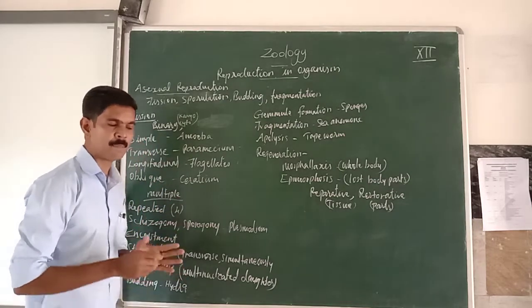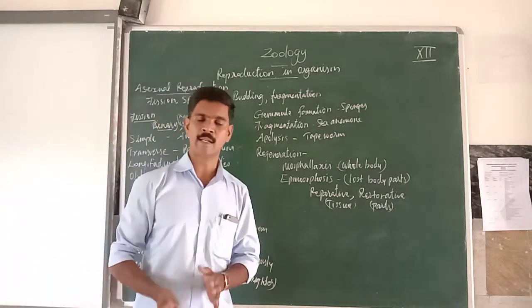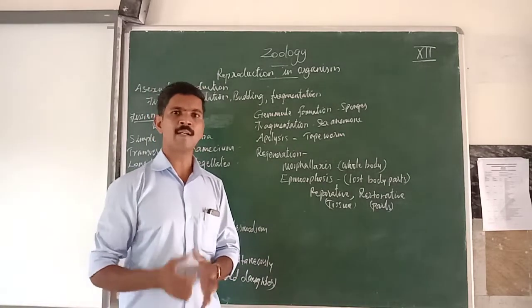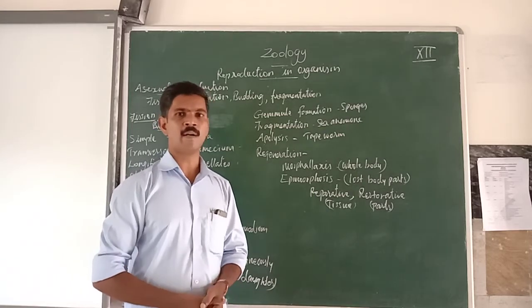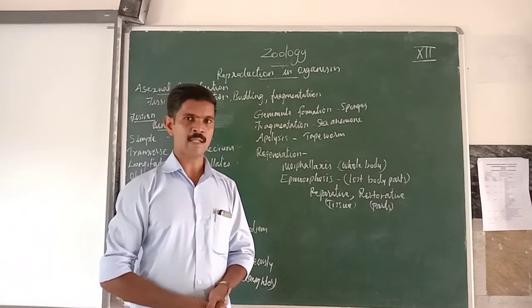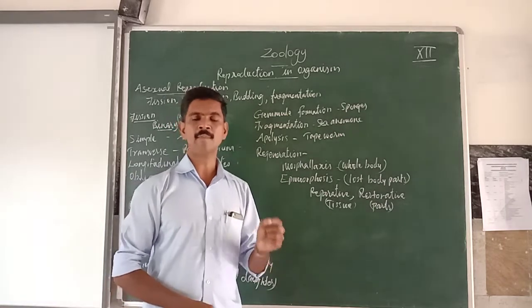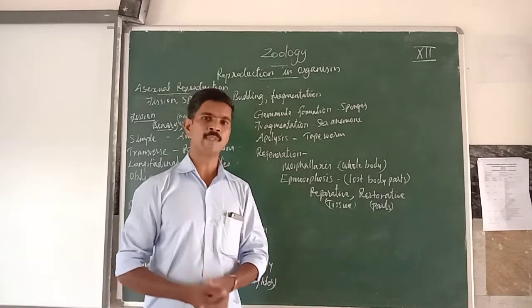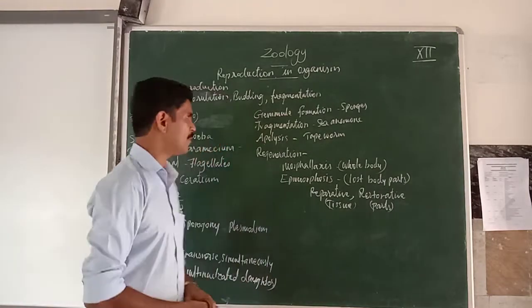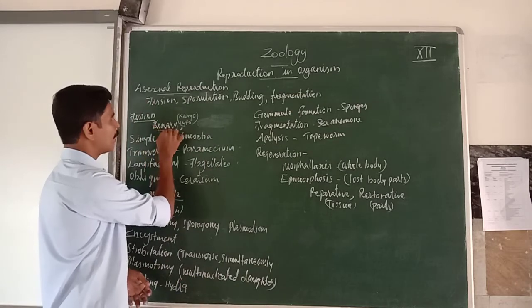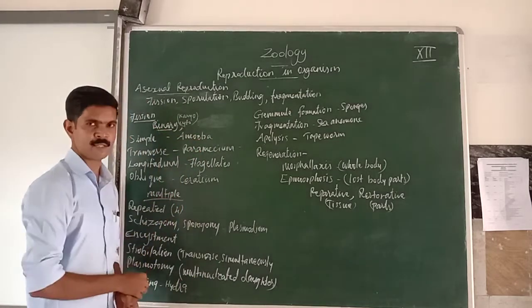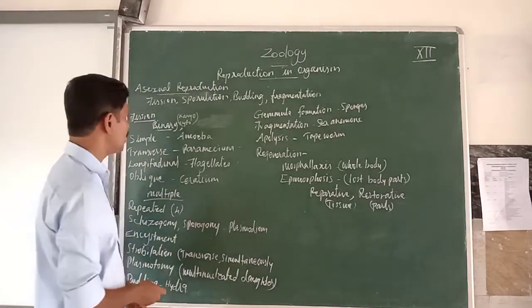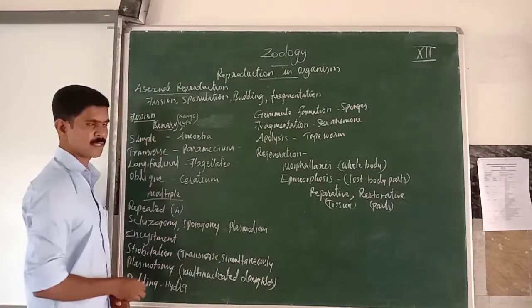Fission means the parent organism is dividing into one or more numbers, and young organisms are developed from the parent. This is called fission. So fission means the parent body is dividing to produce new organisms. Understand? Fission is classified into two types: binary fission and multiple fission. First I will explain binary fission.